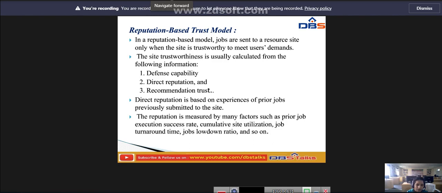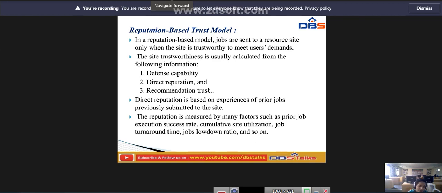Jobs are sent to the resource site only when the site is trustworthy to meet the user's demands.